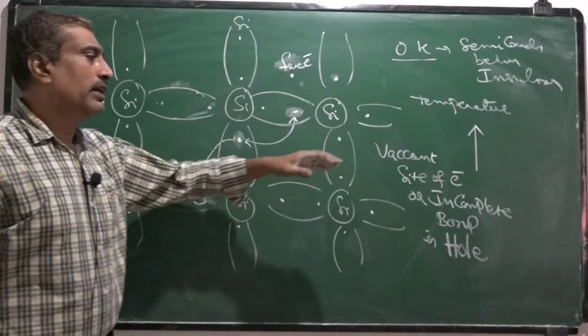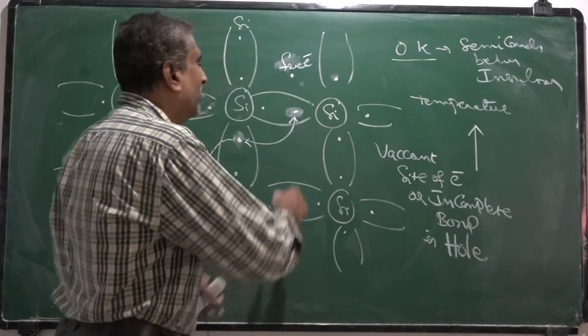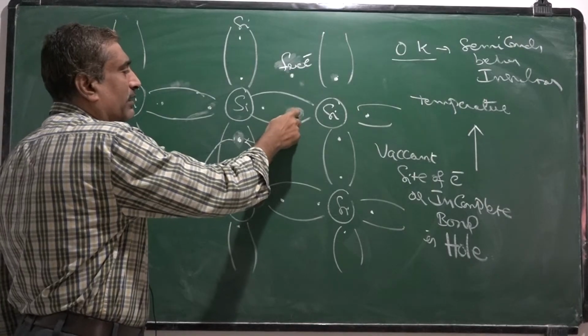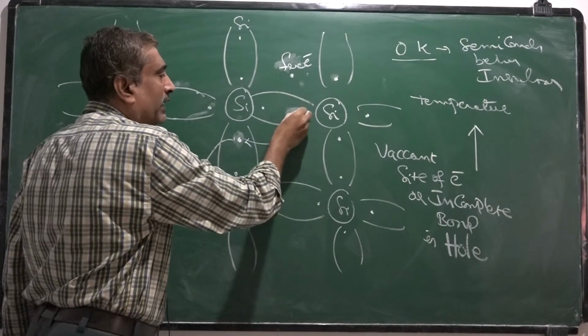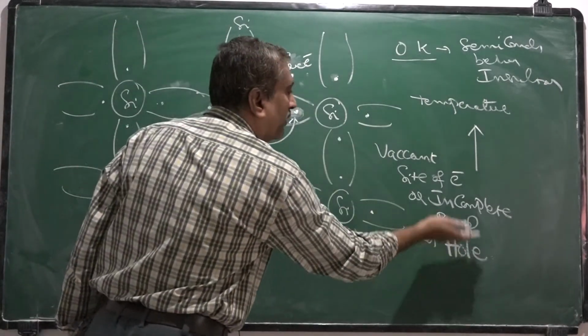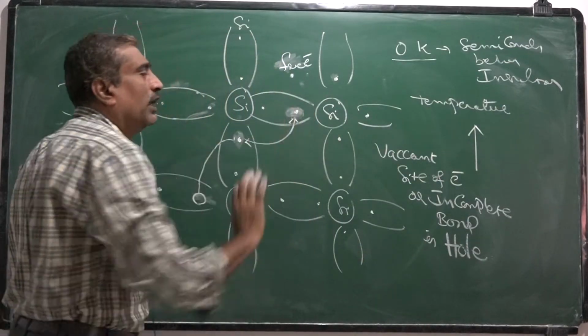The vacant site of electron, that means wherever an electron becomes a free electron, there is an incomplete bond. That incomplete bond or vacant site of electron is called a hole.